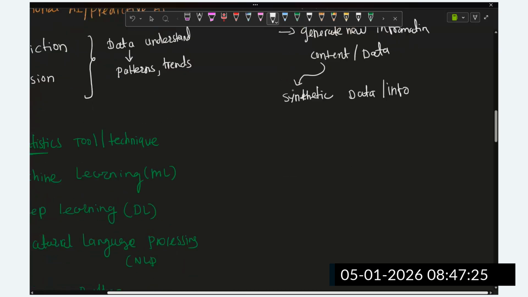This synthetic data can be text, code, or images.